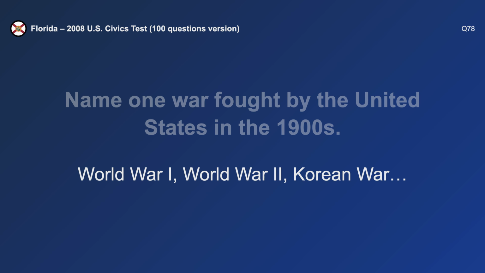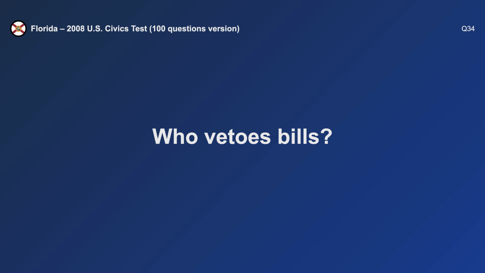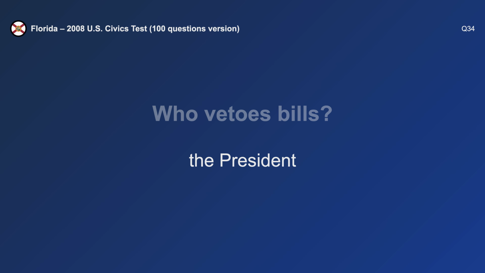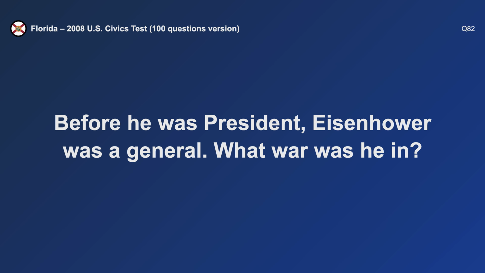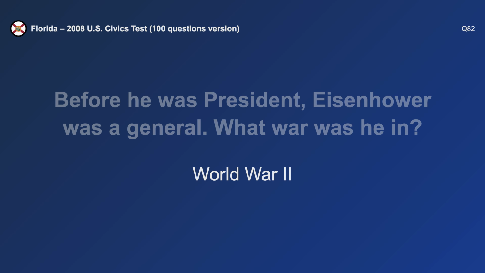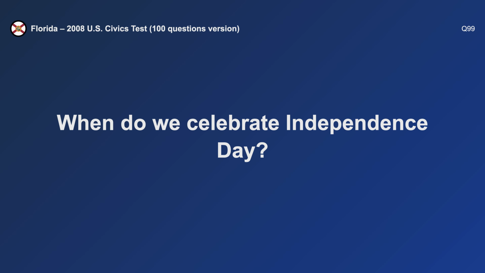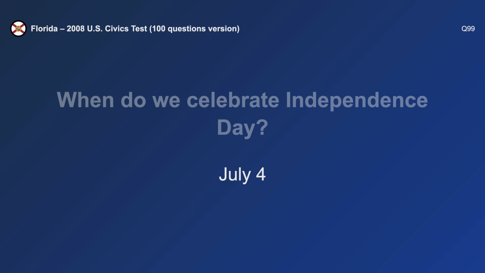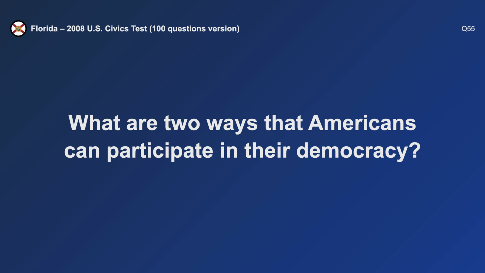World War II. Who vetoes bills? The President. Before he was president, Eisenhower was a general. What war was he in? World War II. When do we celebrate Independence Day? July 4th. What are two ways that Americans can participate in their democracy?